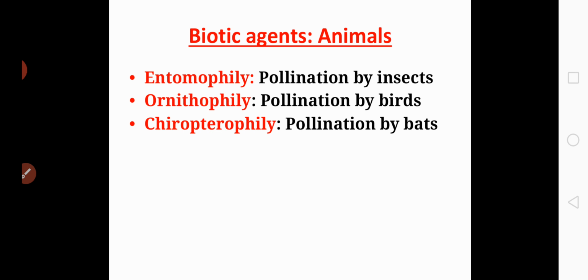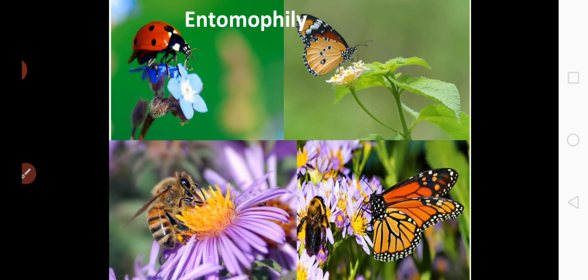So now coming to the first type, entomophily. Entomophily means if pollination takes place with the help of insects. And the plants which exhibit entomophily show certain adaptations.